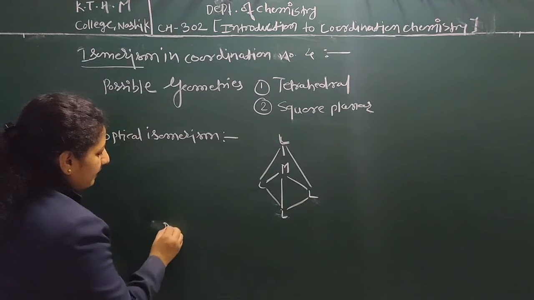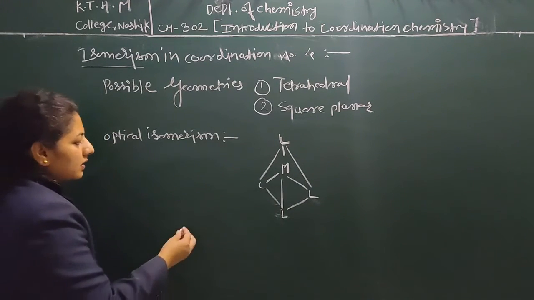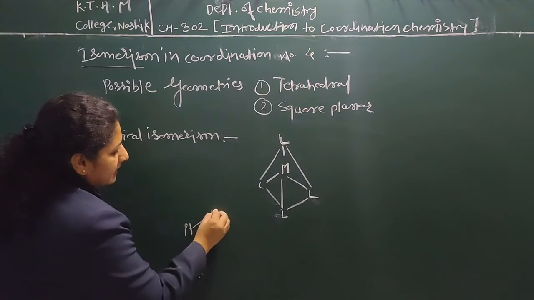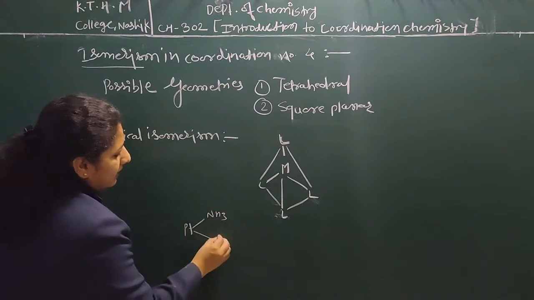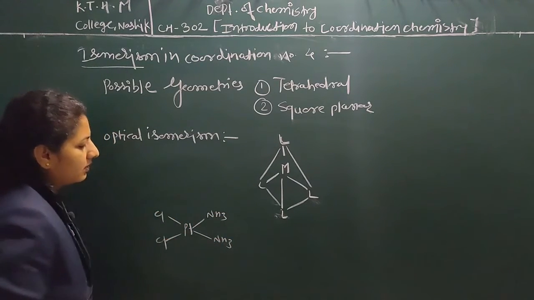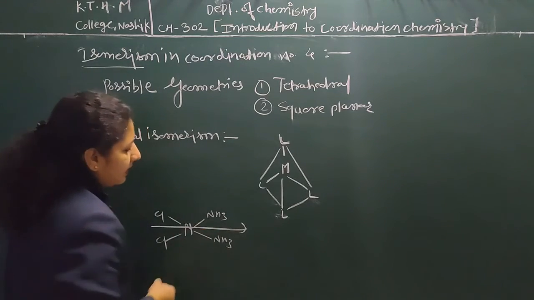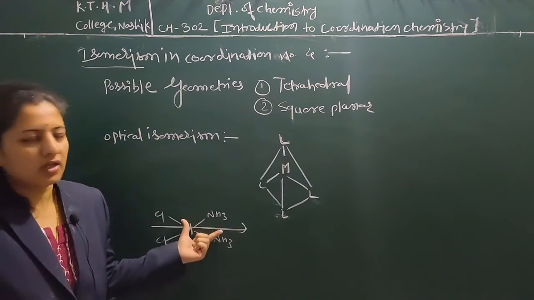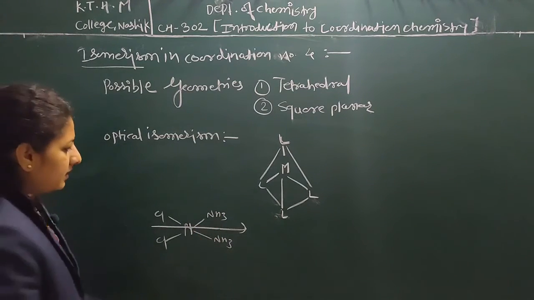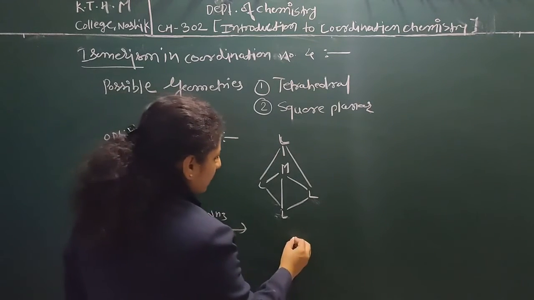What about the square planar arrangement? Let's take an example of optical isomerism in square planar complexes. Suppose the complex is diamminedichloroplatinum. If we pass a plane, there is a center of symmetry, or the groups are equivalent to each other. This is the cis position. What about the trans position?